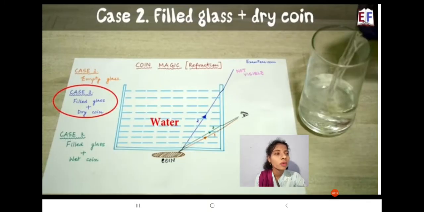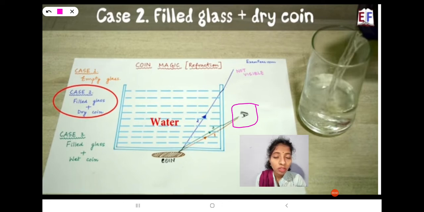Now when we pour some water inside the glass, on the dry coin we kept the glass tumbler and poured the water inside the glass. This time the coin disappeared. What was the reason here? We are observing the coin from the same position.